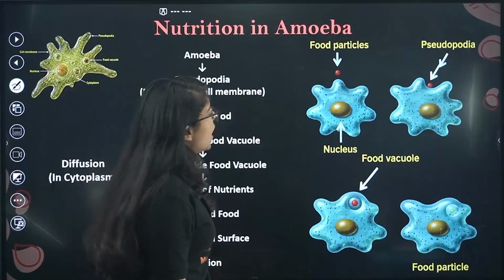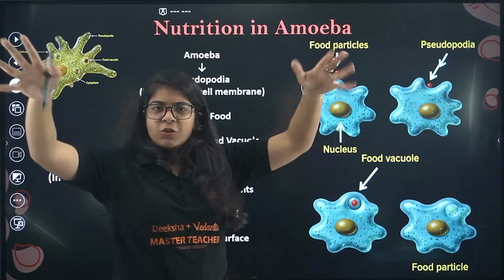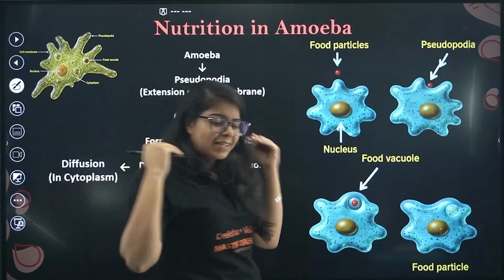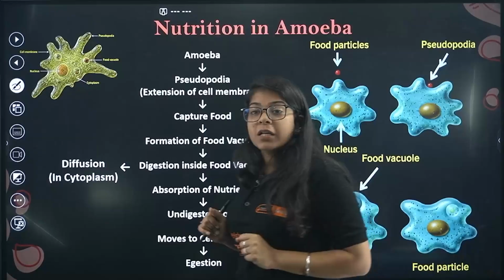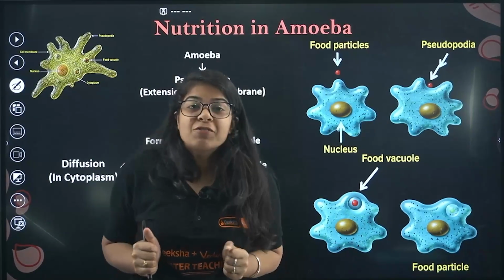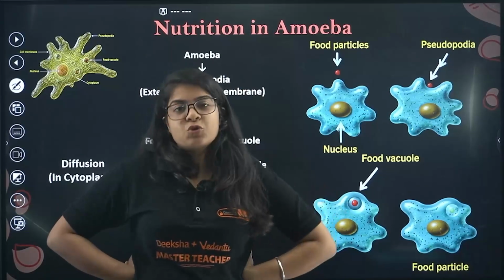Now, what happens? This is the amoeba, floating around in its surroundings. The amoeba sees food and it goes like, okay, food particle, I am very hungry, let's have some food. Does it have hands to go and chew the food?